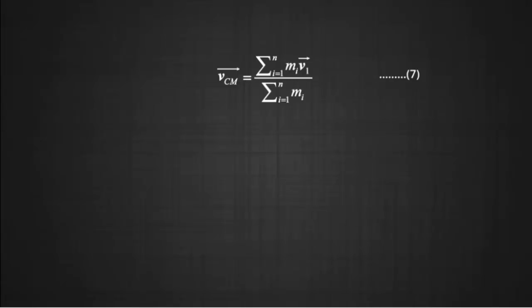The above expression for the acceleration using equation 5c of the center of mass can be extended to an n particle system again as aCM is equal to summation i goes from 1 to n of mi ai divided by summation i goes from 1 to n of mi.